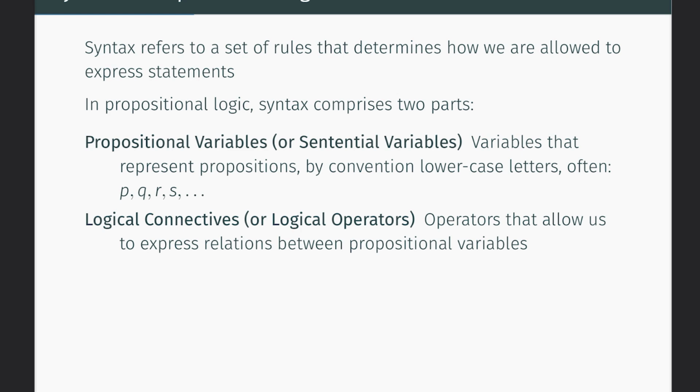In propositional logic, syntax comprises two parts. Propositional variables, which are variables that represent propositions, by convention using lowercase letters, often P, Q, R, S, and then just following onward in the alphabet. And logical connectives, which are operators that allow us to express relations between propositional variables.